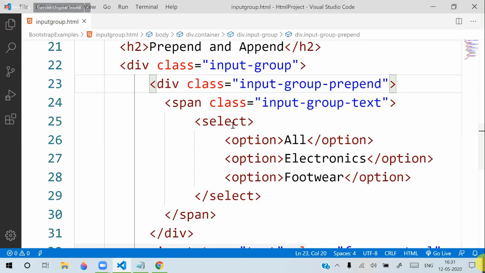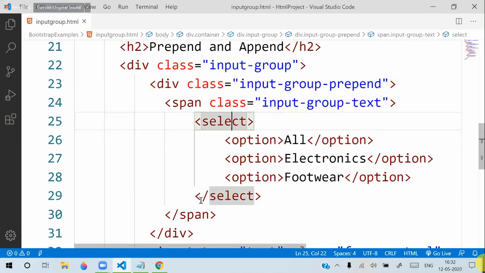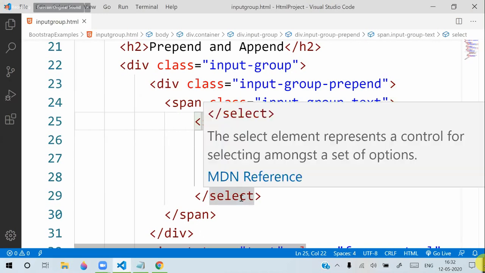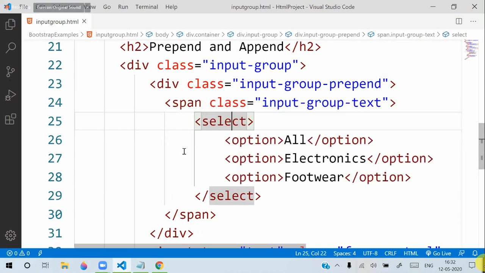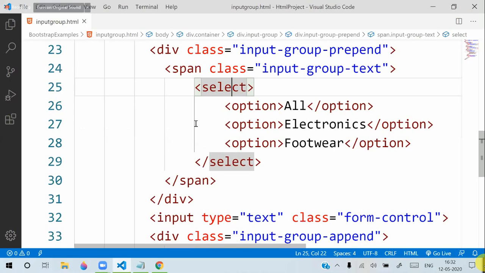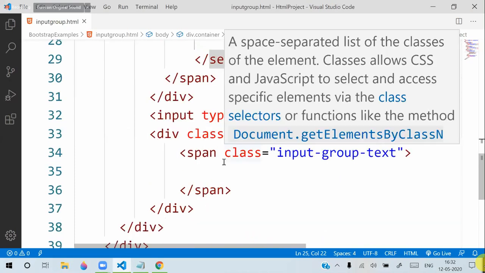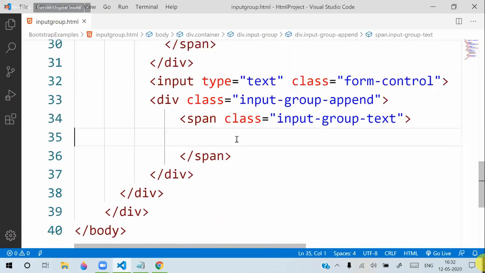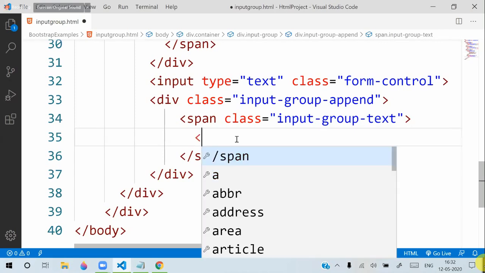Okay, so we have a drop down in the append area, prepend area. It can have a lot of things. Similarly, on the right side in the append area, we have a button.